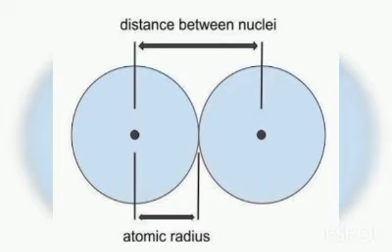Due to this, the effect of increase in the number of electronic shells will overweigh the effect of increase in effective nuclear charge. So what will happen? The atomic radius, or the atomic size, will increase down the group. So what is overweighing? The effect of increase in the number of electronic shells is overweighing the effect of increase in effective nuclear charge.